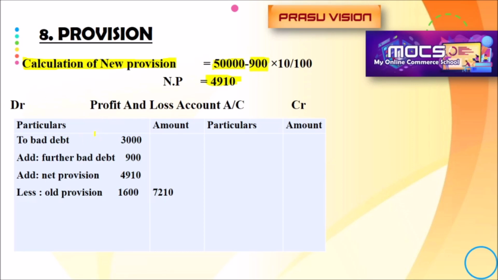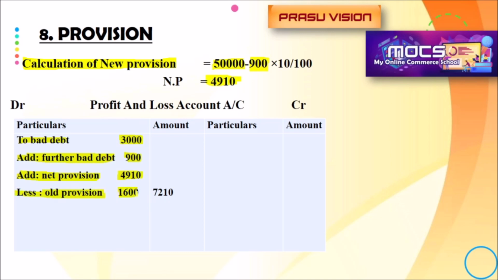Then how to record all these items in the profit and loss account? Just look at this. To the old bad debt, which is available on the debit side of the trial balance, we will add the further bad debt, that is the total amount of bad debt, 3,000 plus 900. Then we will add the new provision, which is a liability that will be deducted from debtors, that is why we are adding. So we add the further bad debt and new provision with the bad debt, and we deduct the old provision.